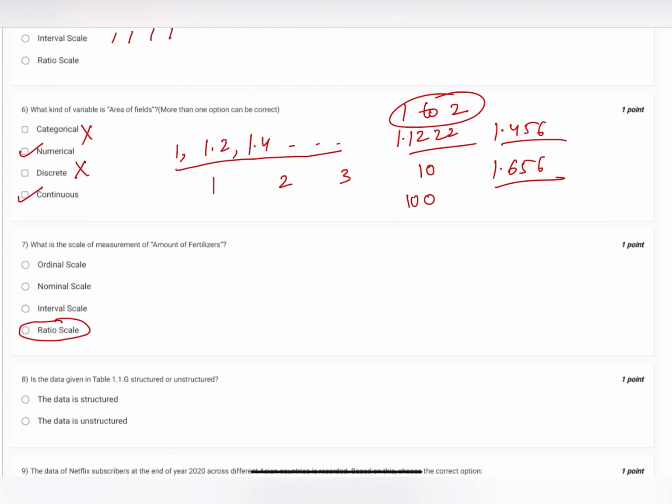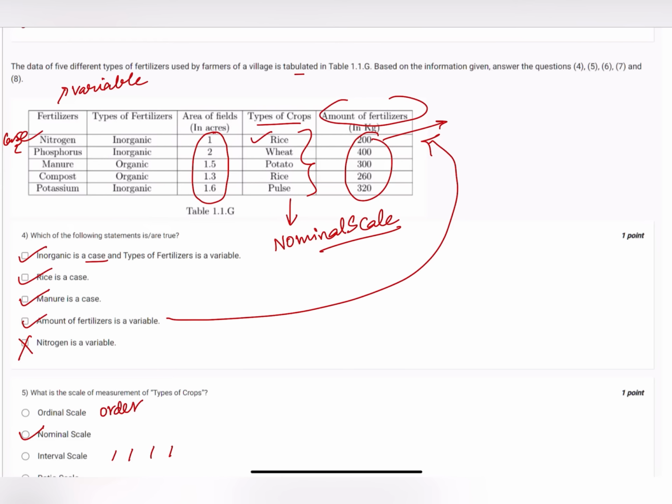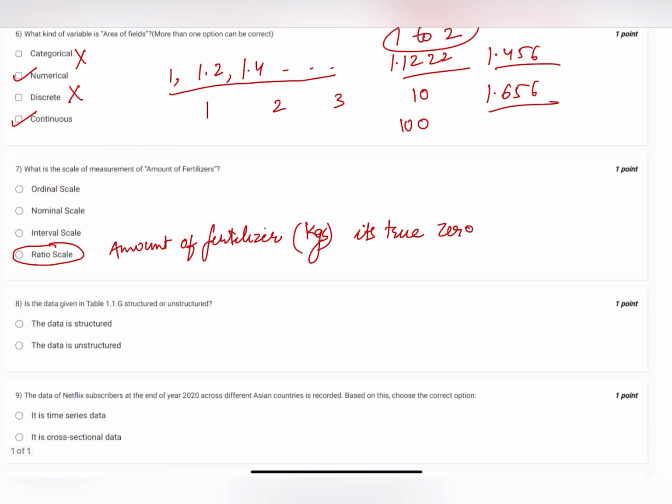So basically, what does it imply? It's in kgs, right? So its true zero will be a zero. If it's 200 kgs, then it is 200 kgs. It cannot be something different in some other scale. And when it will be nothing, it will be 0 kg. So the point being that for a ratio scale, it has to be a true zero.